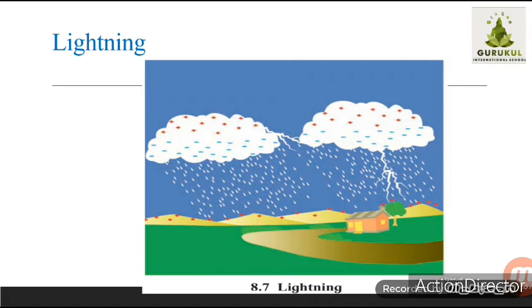Now what happens actually when lightning occurs? When air and clouds rub against each other in the sky. The clouds in the sky are at a very high level, and at that level we know that the air is traveling with very high speed. Correct? Due to that, when air and clouds get rubbed against each other, the upper part of some clouds becomes positively charged and the lower side becomes negatively charged.